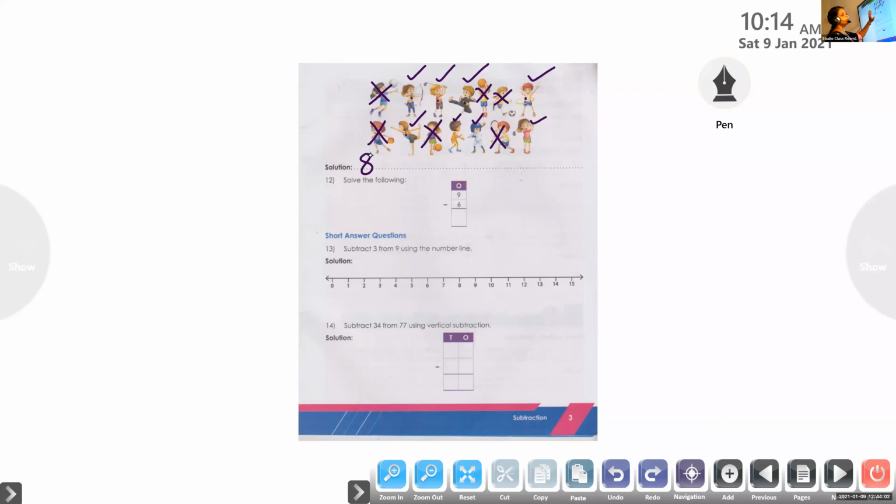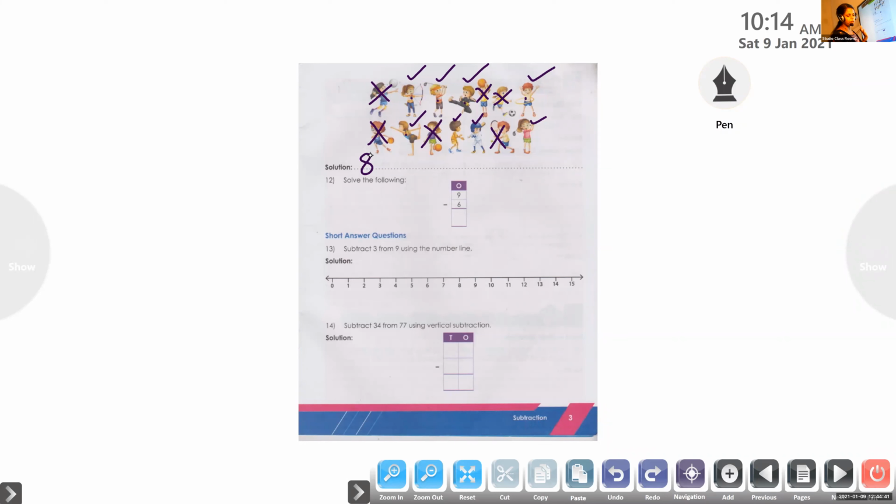Here we have to cross out the kid with a ball. Okay? So first one you can see a ball. Second one no ball. Third one no ball. Fourth one no ball. Fifth one you can see a ball. Sixth one you can see having a ball. Seventh one no ball. And below you can see first one having ball, second one no ball, third one having ball, fourth one no ball, fifth one no ball, sixth one is having a ball, seventh one no ball.